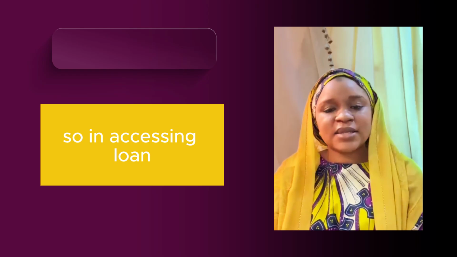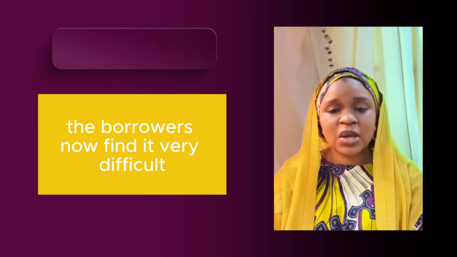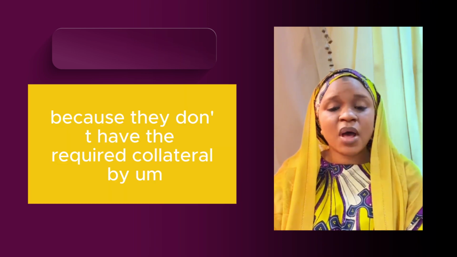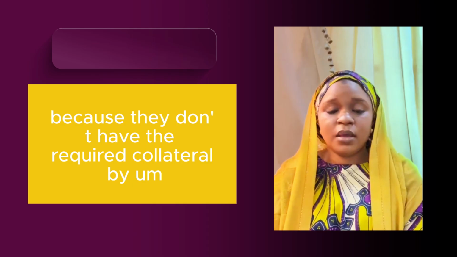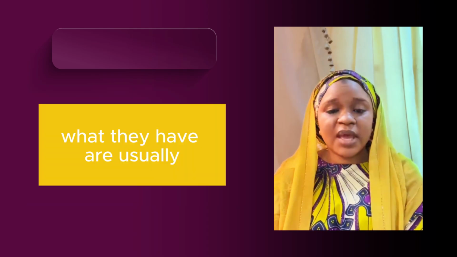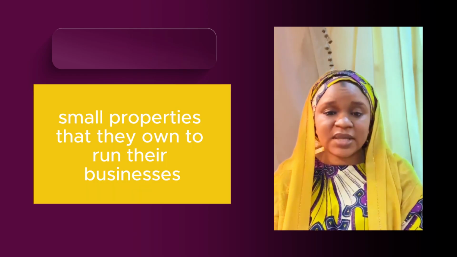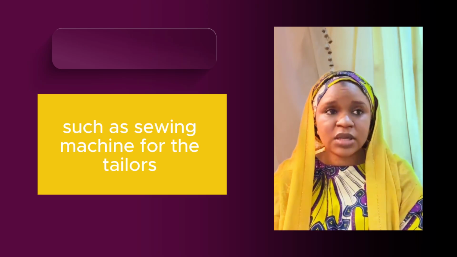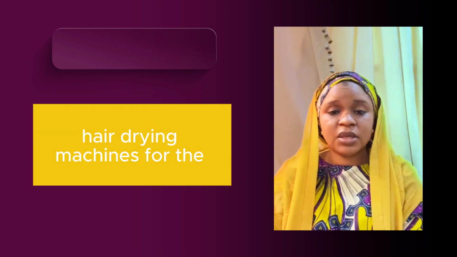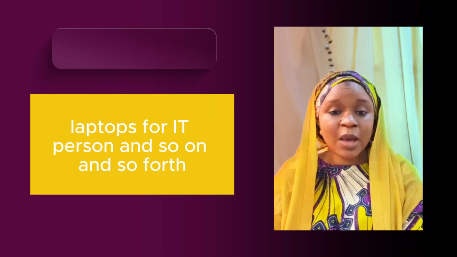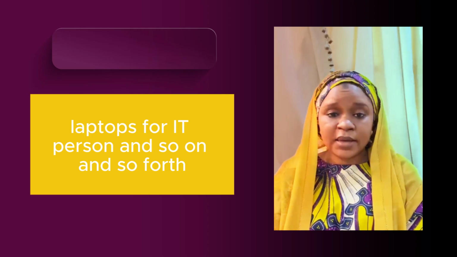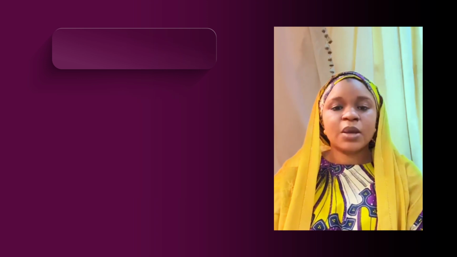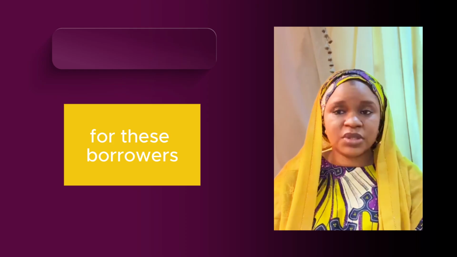So in accessing loans, the borrowers find it very difficult because they don't have the collateral required by lenders. What they have are usually small properties that they own to run their businesses, such as sewing machines for tailors, hair drying machines for salon owners, laptops for IT persons, and so on and so forth. So there's a lot of collateral mismatch, which made it very difficult for these borrowers to access loans.